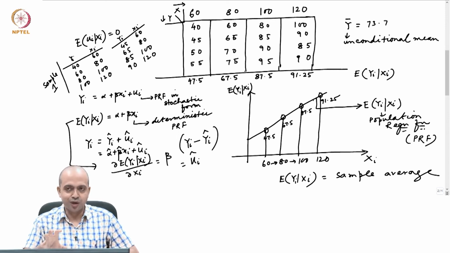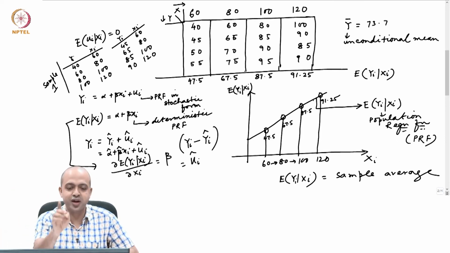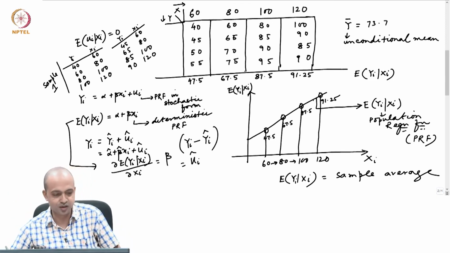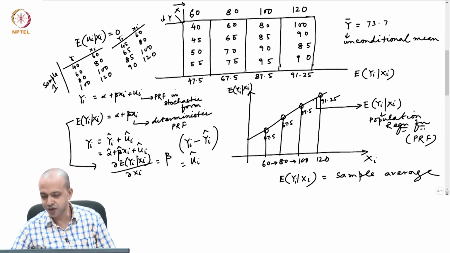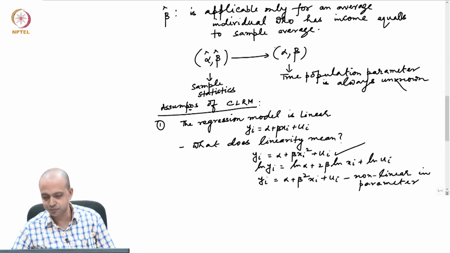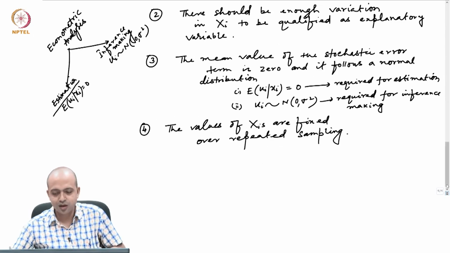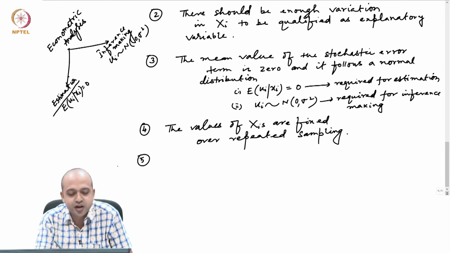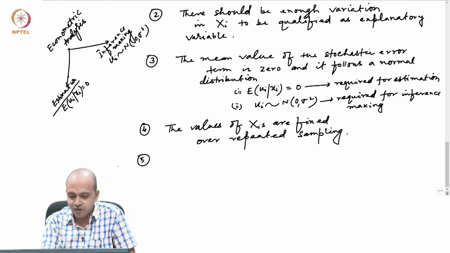That is why when I am saying that xi's are fixed over repeated sampling, I am saying that since the sample is drawn randomly, I can generate many samples from the given population, but my x values are fixed at 60, 80, 100 and 120. That is what it means when I am saying that my x values are fixed over repeated sampling.